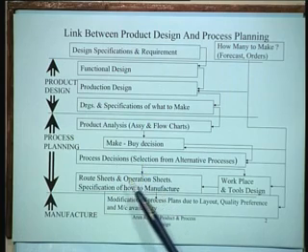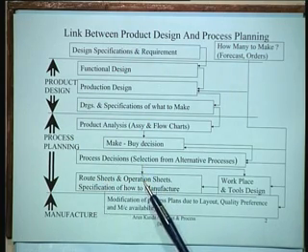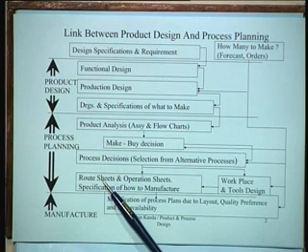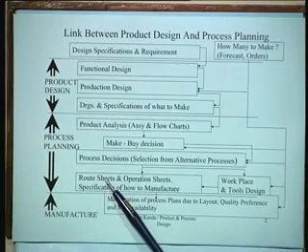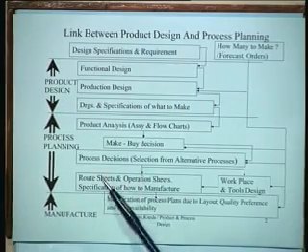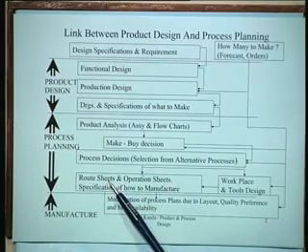Once you have finalized these decisions, you summarize them in the form of documents which are known as route sheets and operation sheets. A route sheet is a document which specifies the route to be taken by a particular component as it flows through the factory. So it says that it would first go on maybe this machine, it would perform such and such operations. So details of the operations are available in the operation sheets, and the route sheet specifies exactly the route that you have to take.